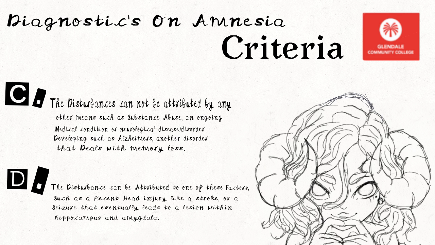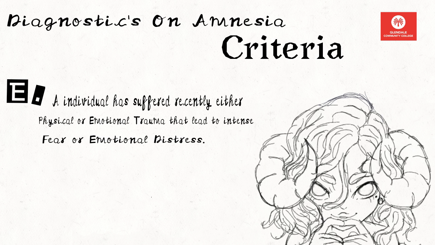C. The disturbances cannot be attributed to any other means such as substance abuse or ongoing medical conditions or neurological disease or disorders developing such as Alzheimer's disease, another disorder that deals with memory loss. D. The disturbance can be attributed to one of these factors such as a recent head injury like a stroke or a seizure that eventually leads to a lesion within the hippocampus and amygdala. E. An individual has suffered recently either a physical or emotional trauma that has led to an intense fear or